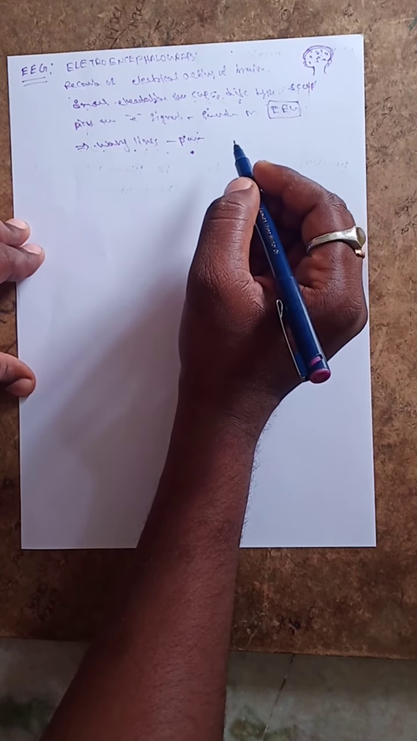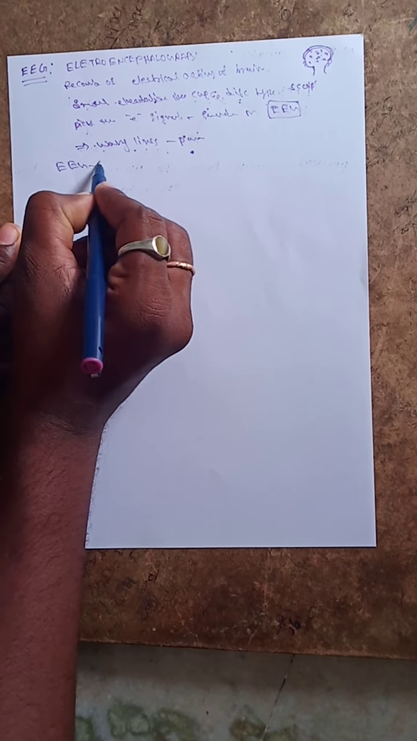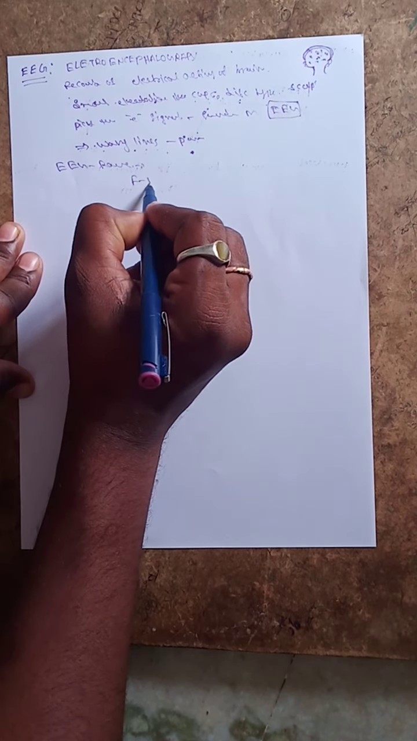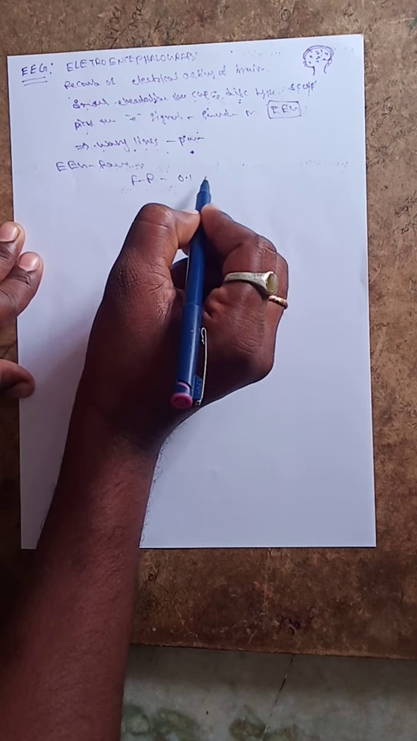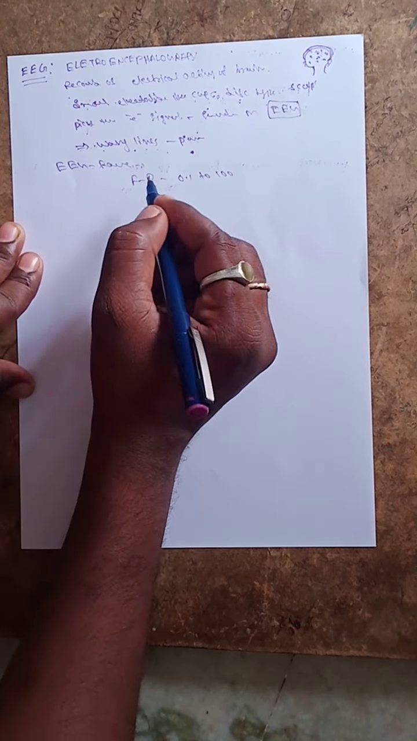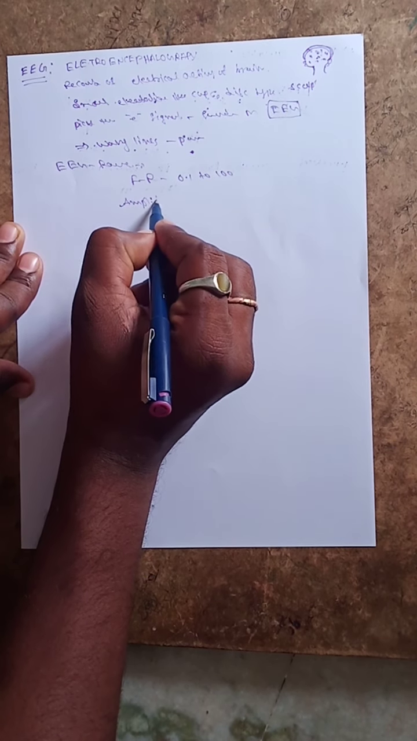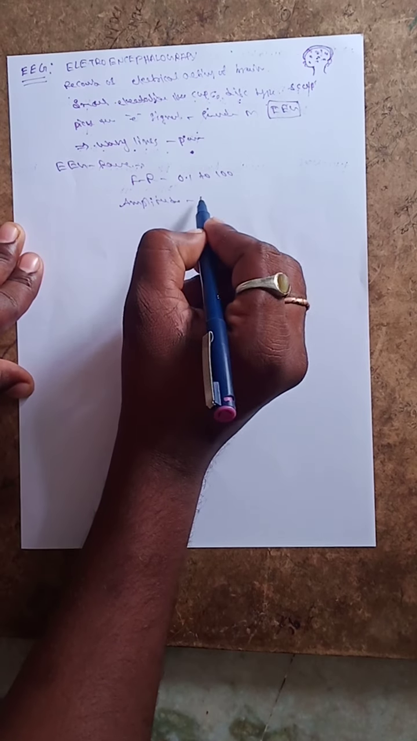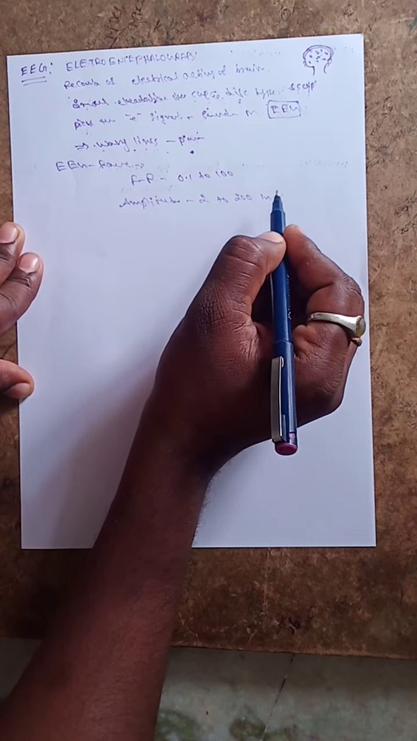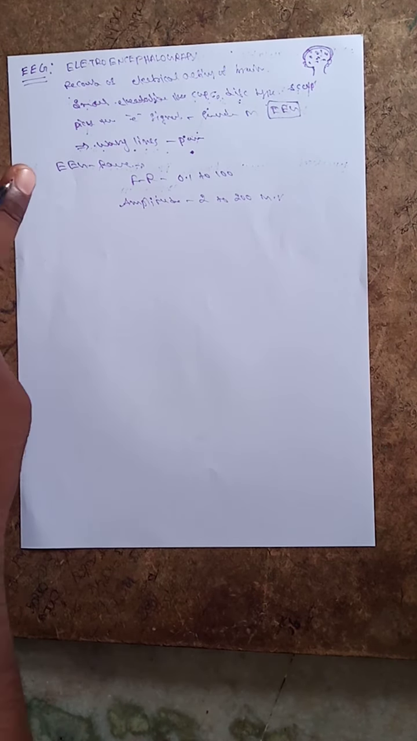So what is the EEG frequency range? The frequency range is 0.1 to 100 Hz, and the second one is the amplitude range. The amplitude range is 2 to 200 microvolts. So this is the normal range.